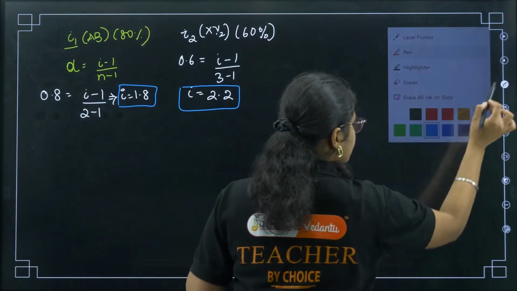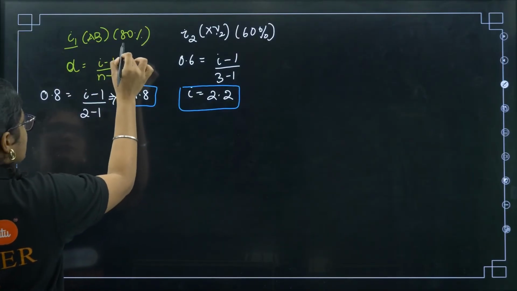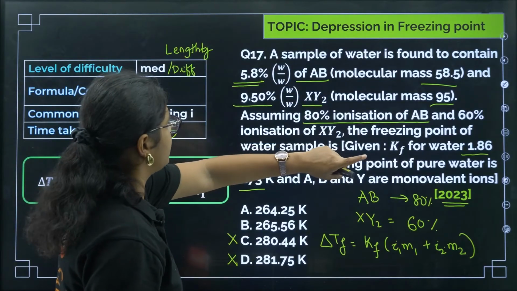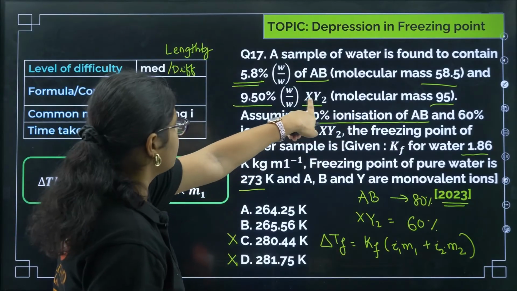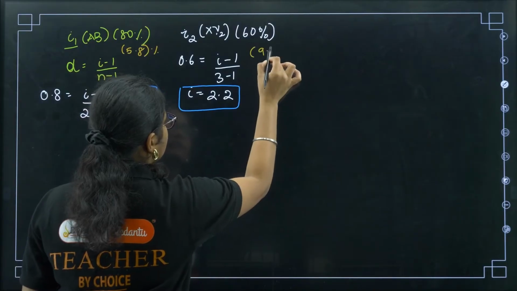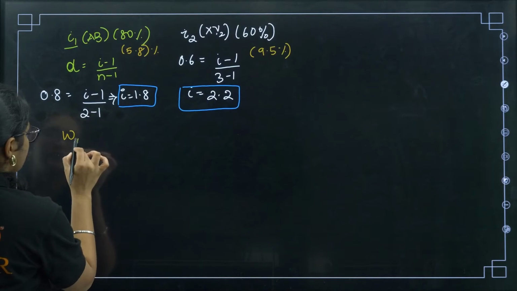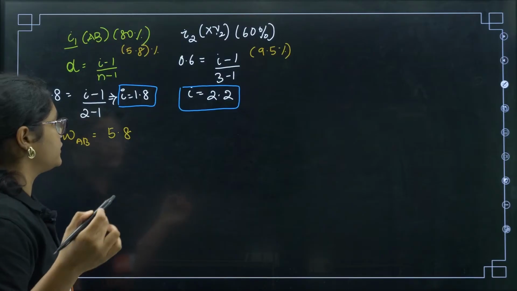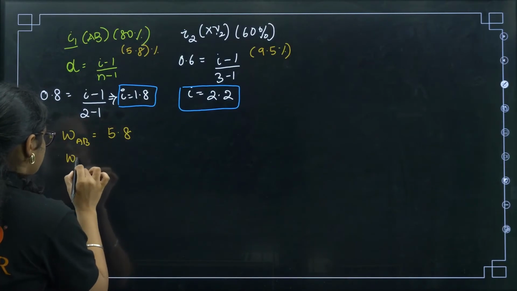Now we will calculate the molality value. AB was how much? 5.8 gram, and molar mass was 58.5, w by w. And this one was 9.5%. So what does that mean? The mass of AB is 5.8. The mass of the solution is 100 gram because it is w by w percentage. So what is the mass of solvent?